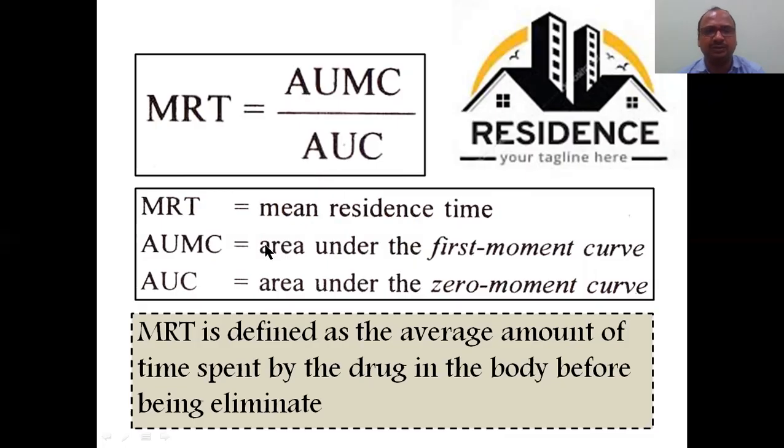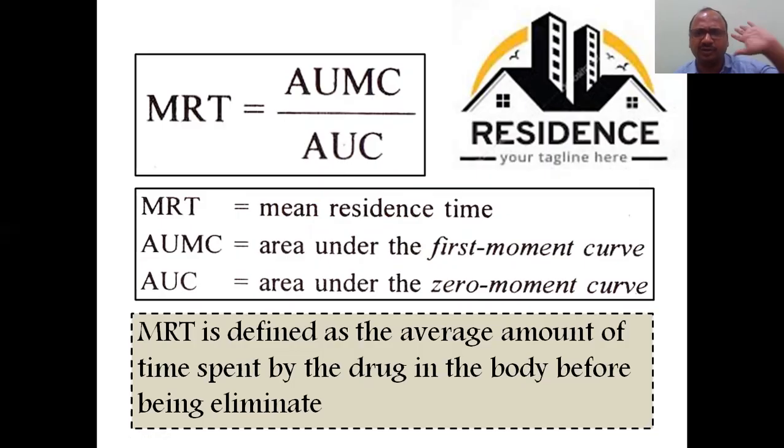MRT equals AUMC over AUC. Residence you can easily remember: how much time the drug has spent residing in the body. AUMC is the area under the first moment curve. AUC, we know very well, is the area under the curve, that is the area under the zero moment curve. If you find AUMC and AUC, you can automatically find the MRT. MRT is the main technique here.